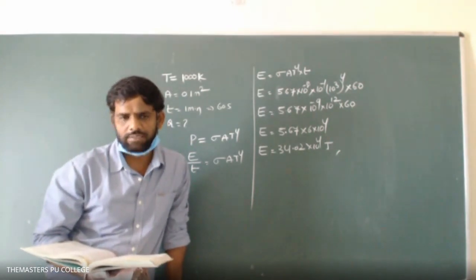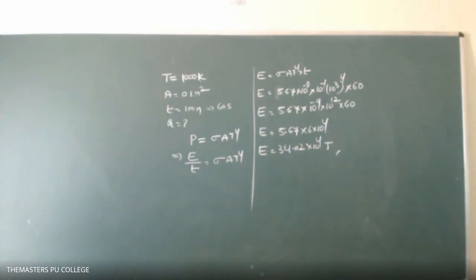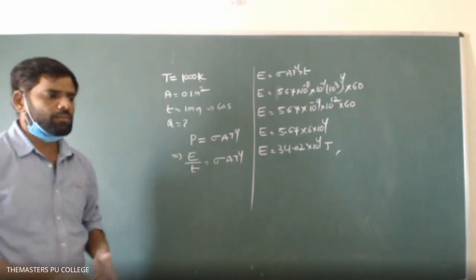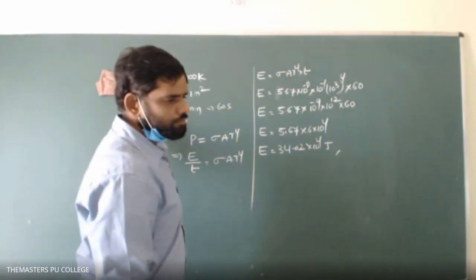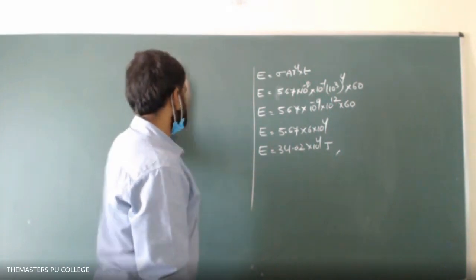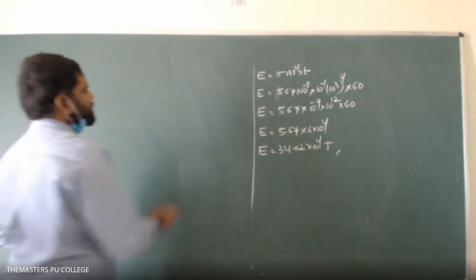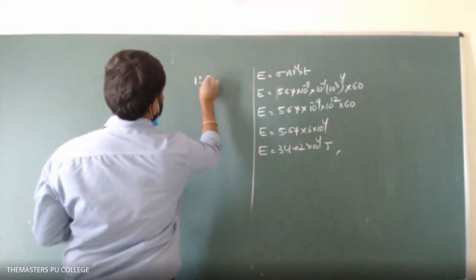Note down this problem. Two spheres made of the same material have their radii in the ratio of 1:3.